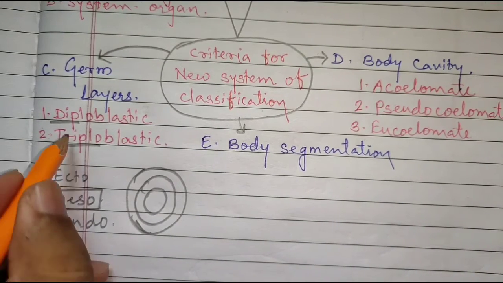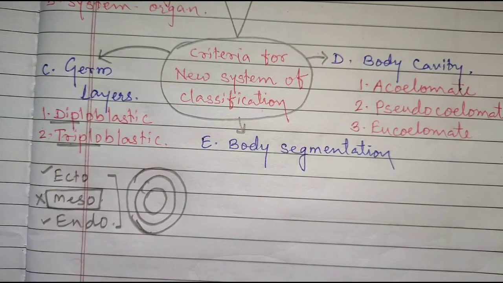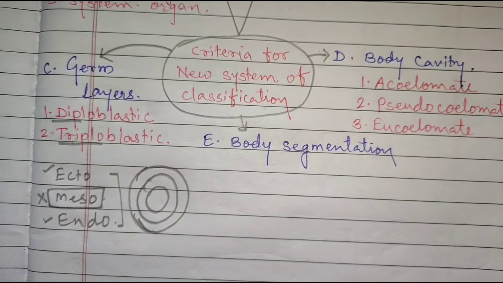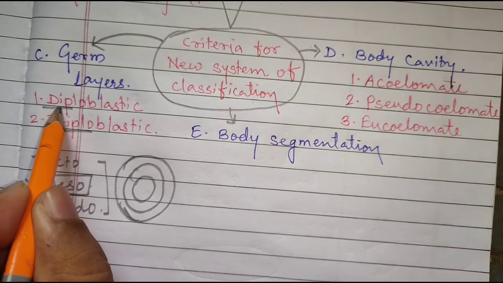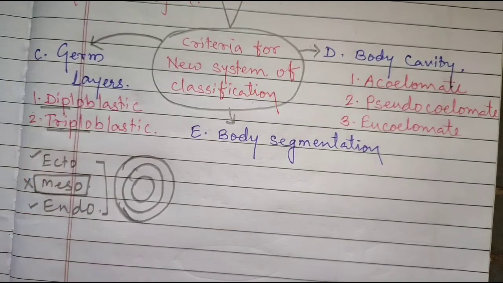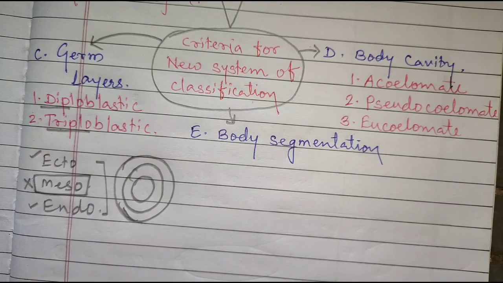And in triploblastic animals, three germ layers are present, therefore they are called triploblastic animals. In phylum Cnidaria, we can observe diploblastic organisms, and the remaining organisms are triploblastic animals.